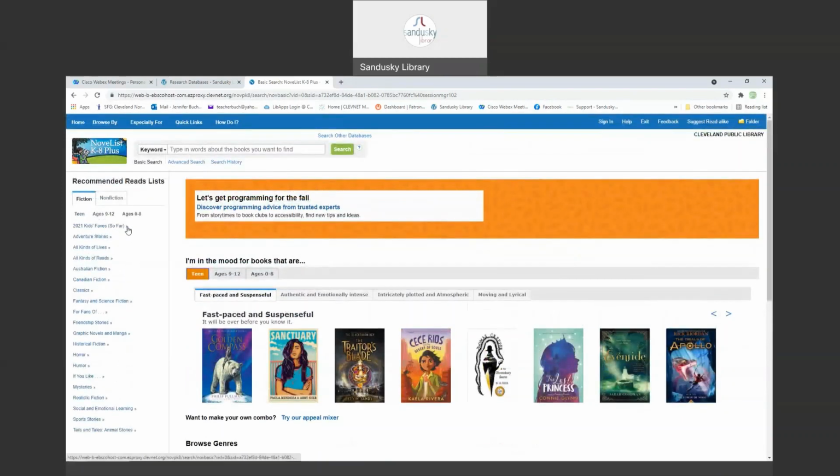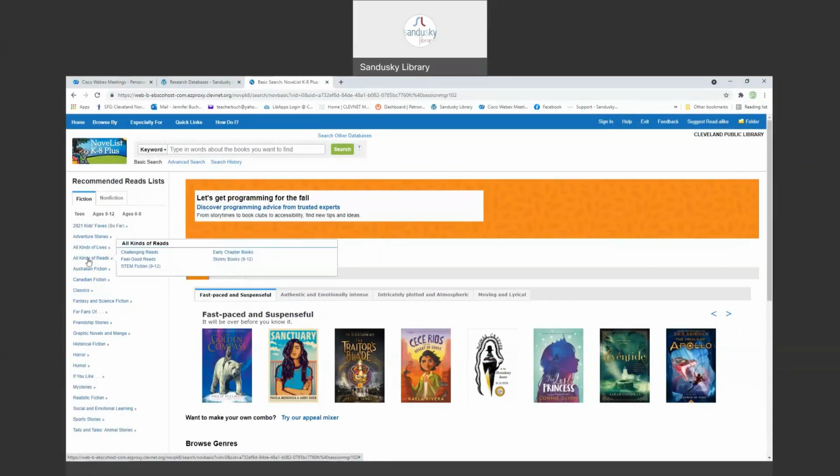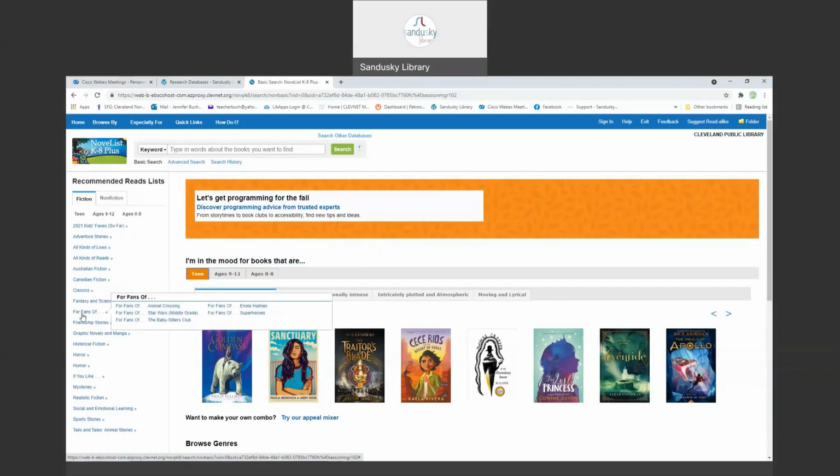So for example, if you want to look at kids' favorites so far, adventure stories, all kinds of lives, all kinds of reads, Australian fiction, Canadian fiction, our classics, fantasy and science fiction, or fans of.